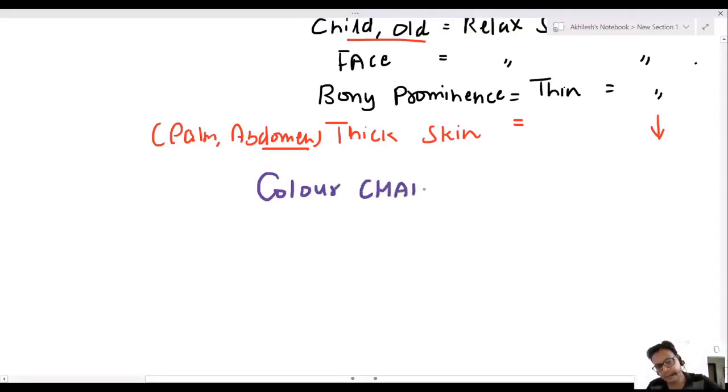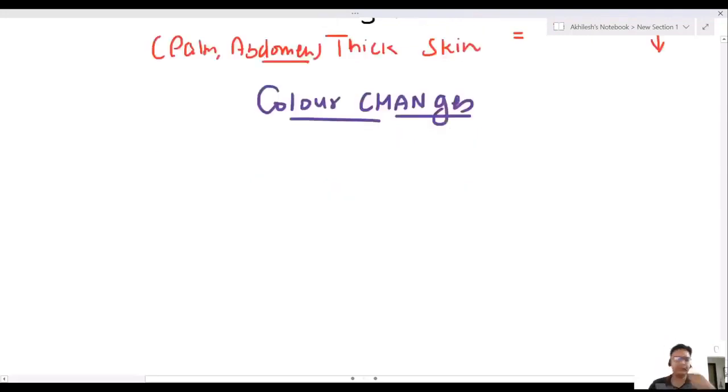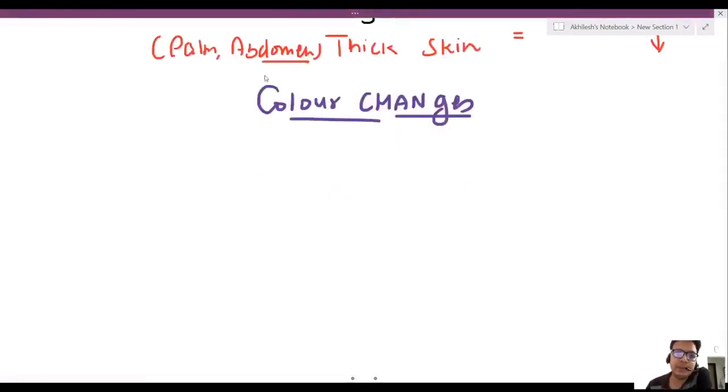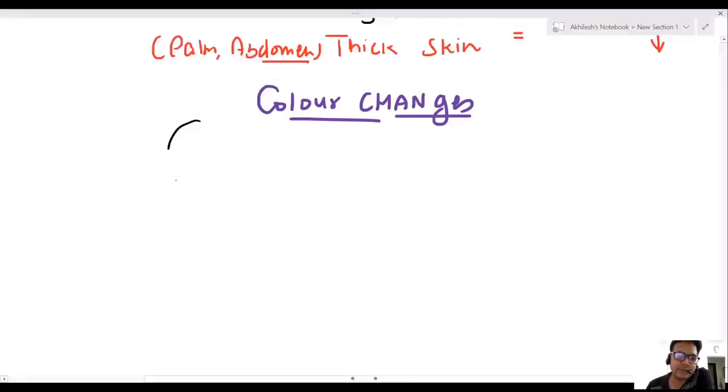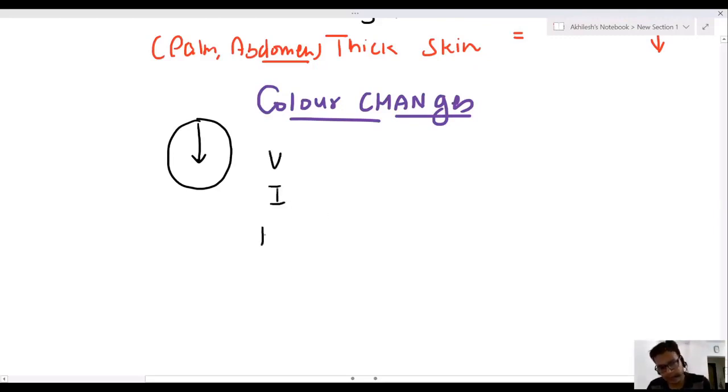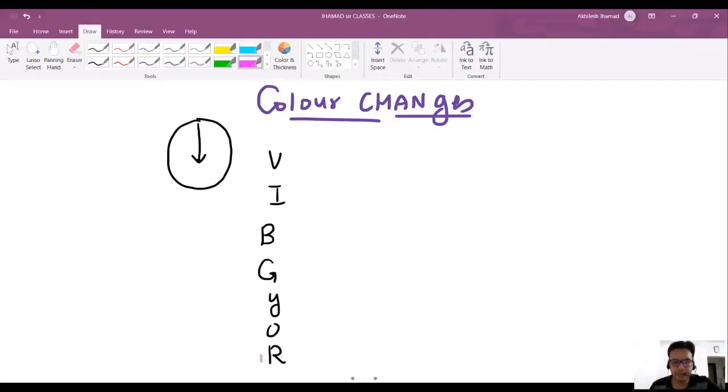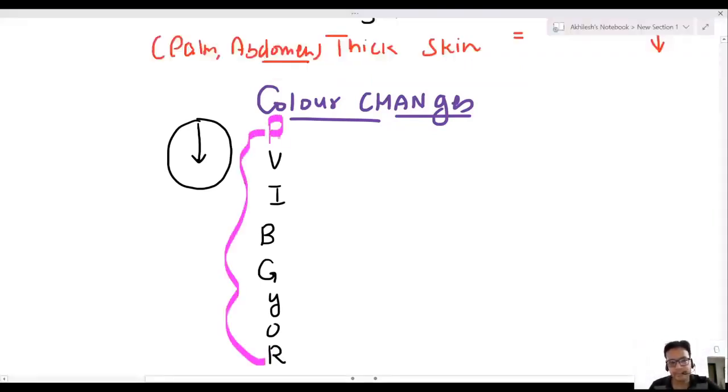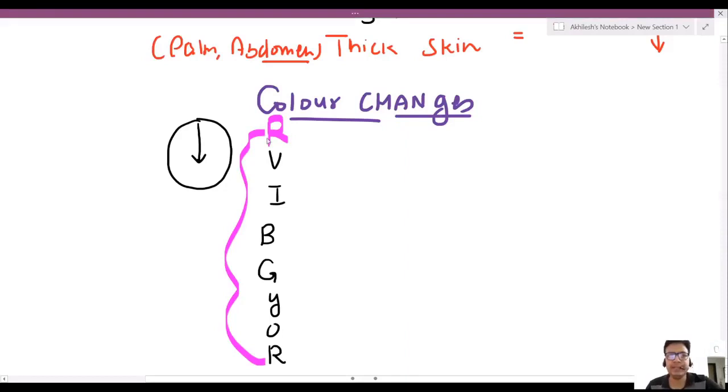Now, sir, a very important MCQ comes. Bruise has color changes. These color changes start from the periphery and go to the center. Now, sir, what are the color changes and how do you remember? You just write down VIBGYOR. But what you need to do, sir, is put R on the top. These are the color changes.